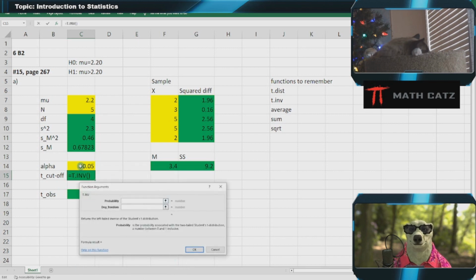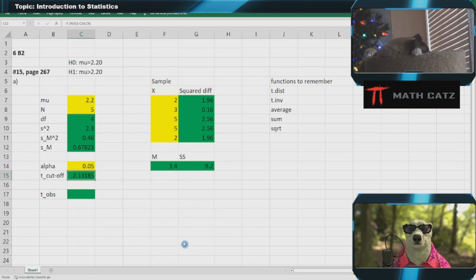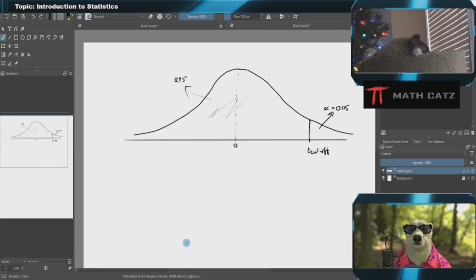So that's the one I'm going to use. What's the probability? Well, it's the left side, right? And I happen to have a one-tailed test on the right, so I have to say 1 minus alpha. And my degrees of freedom I found up here is 4. And there we go. So our cutoff t-score is 2.13185. Let's put that in here. 2.13. Cutoff t-score.